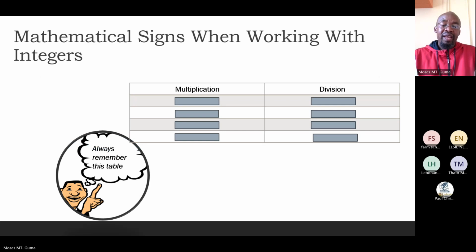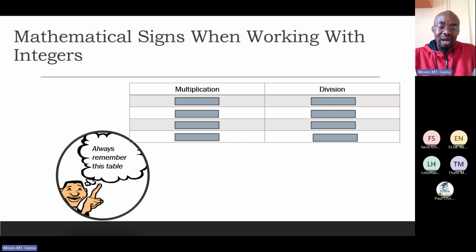Moving on, there is a very important key concept to remember. Always remember this when you are working with integers. When you are multiplying integers, a positive number multiplied by a positive number will always give a positive product.